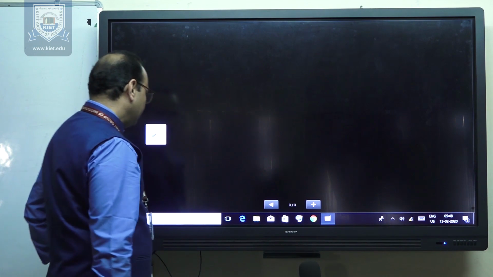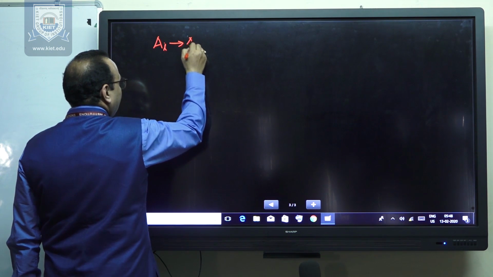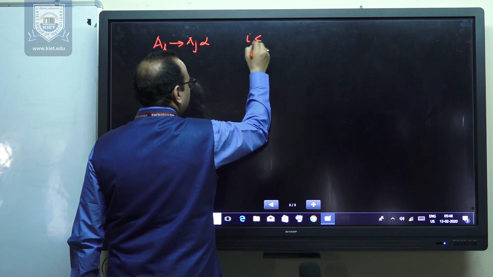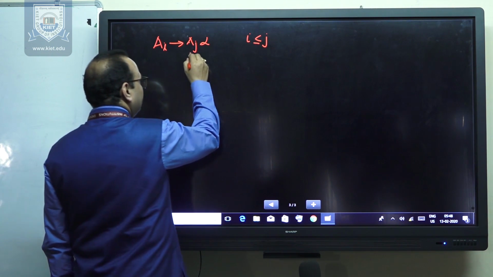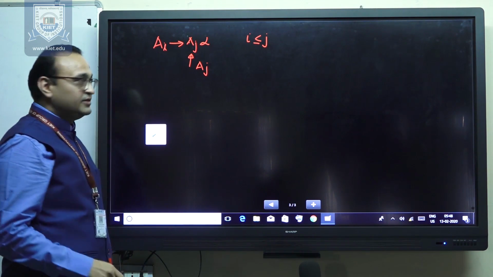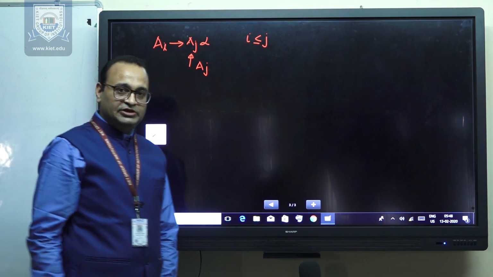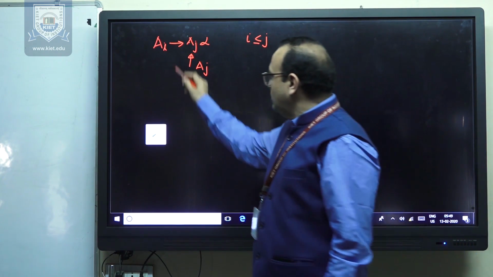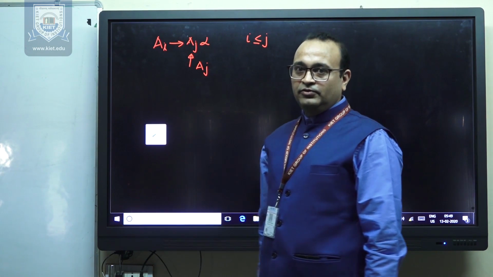In case, in the fourth step, we have a production like this, Ai derives Aj alpha, where this condition is not true, then in that case, you have to substitute the value of Aj and ensure that this condition holds. So in the fourth step, we will be ensuring that all the productions of the grammar are now in this form, Ai derives Aj alpha, where the value of i should be less than or equal to j.